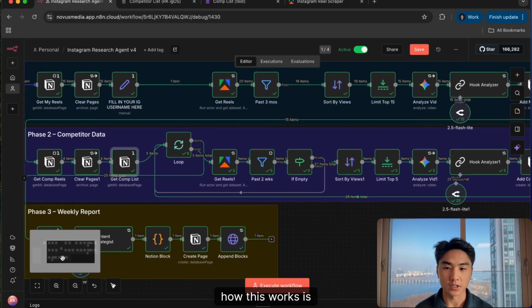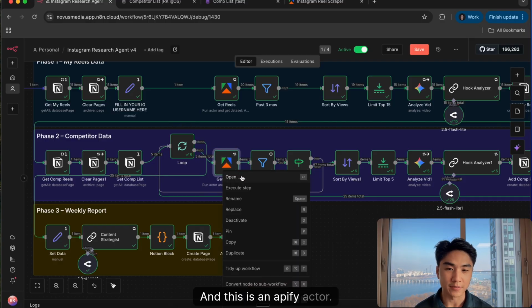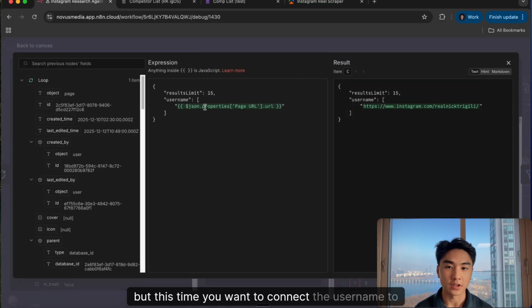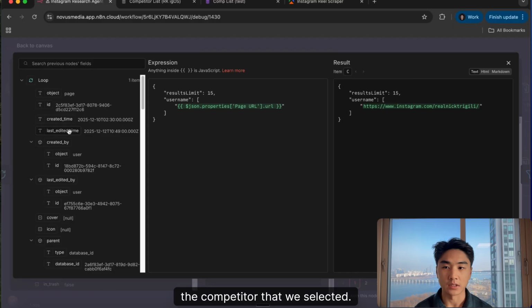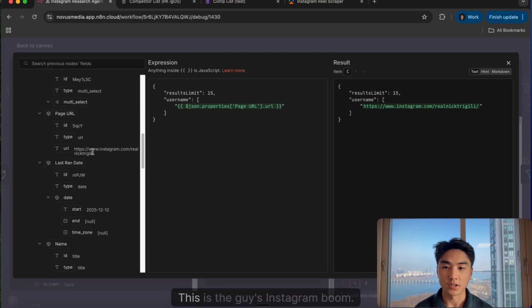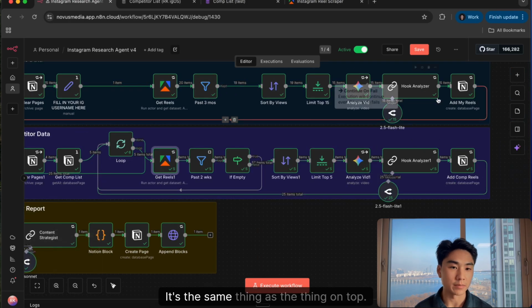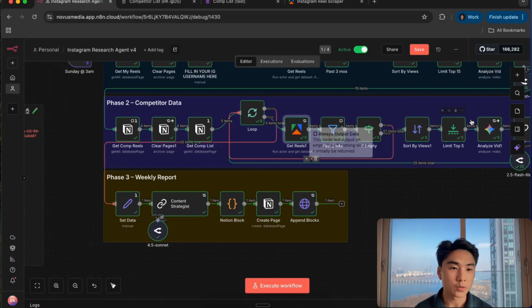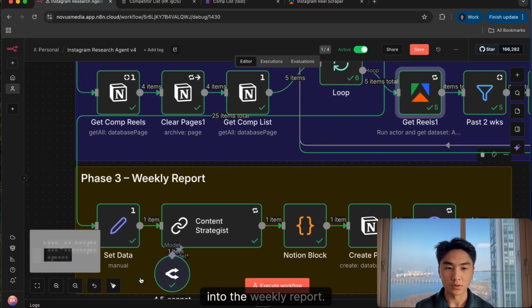How this works is you want to connect the loop section here. And this is an Apify actor. Again, we're using the same Instagram reel scraper, but this time you want to connect the username to the competitor that we selected. You can see here, page URL. This is the guy's Instagram. Boom, we're going to put that right here. It's going to filter from the past 2 weeks, sort by views. It's the same thing as the one on top, and we're just going to do that for all of them. If we're done with all 5, it's going all the way down into the weekly report.